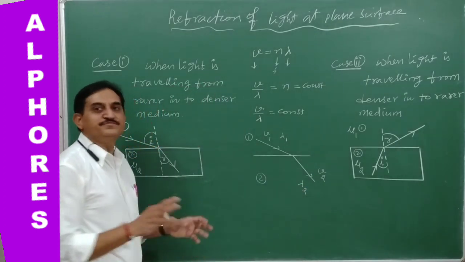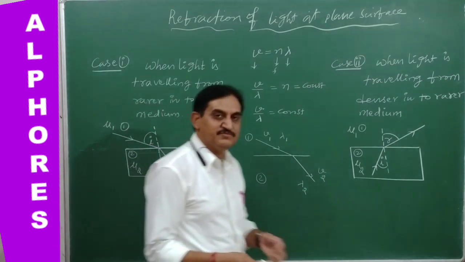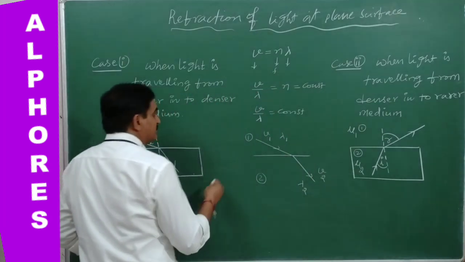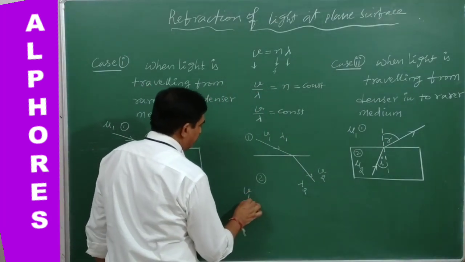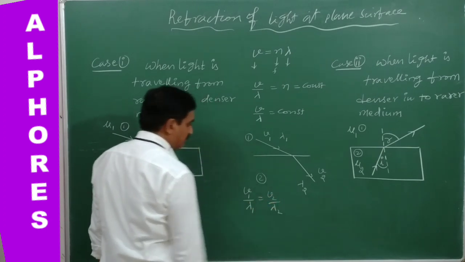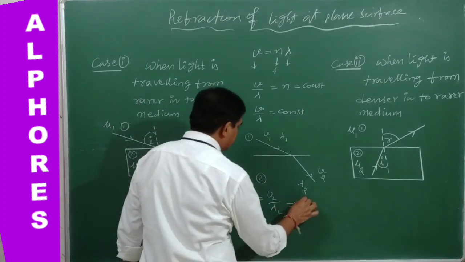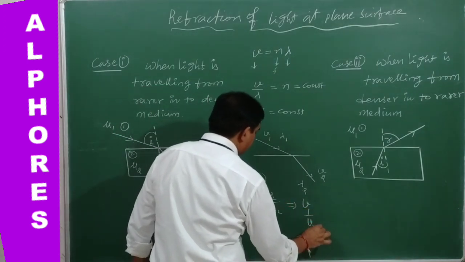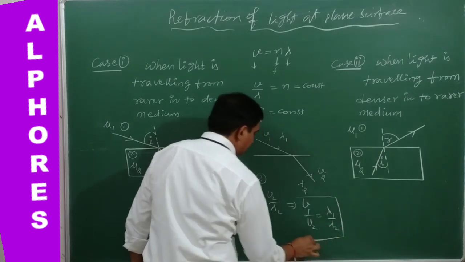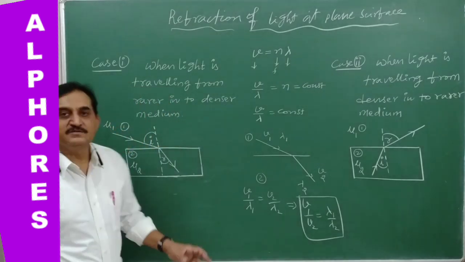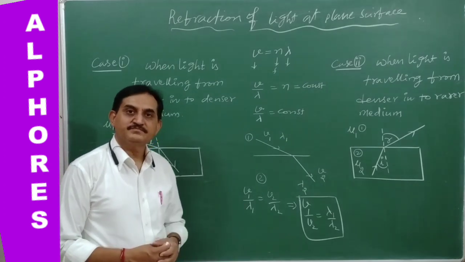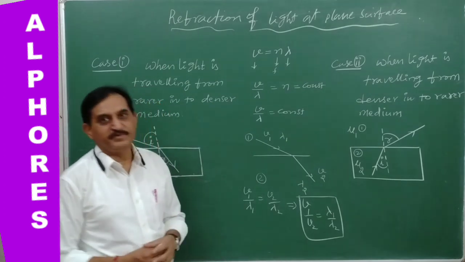Therefore, for two different media, we can write the relation as v1 by lambda 1 is equal to v2 by lambda 2. From this, we can write v1 by v2 is equal to lambda 1 by lambda 2. So this is the relation between the velocity and the wavelength of the light. This is a very important point.